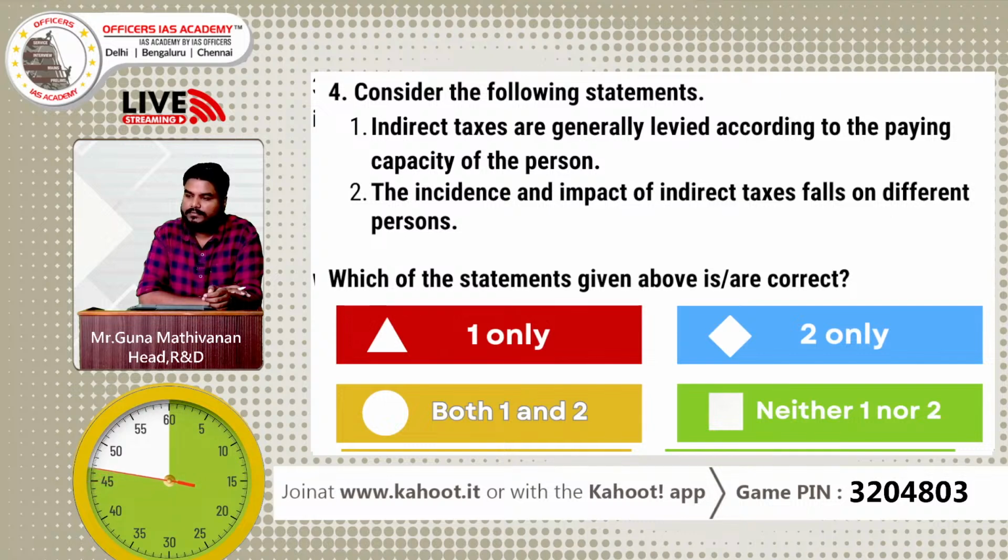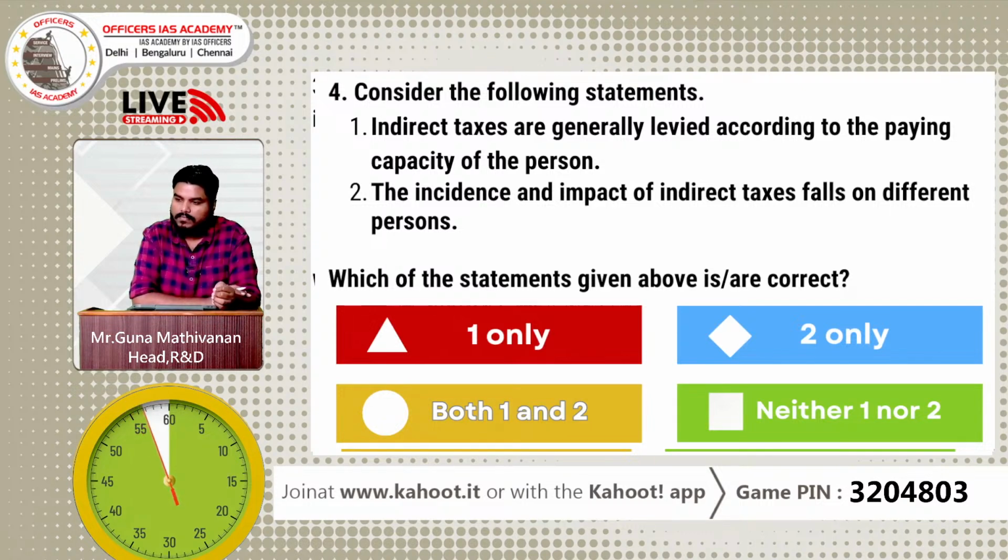Twenty seconds more. Nine, 8, 7, 6, 5, 4, 3, 2, 1, 0.